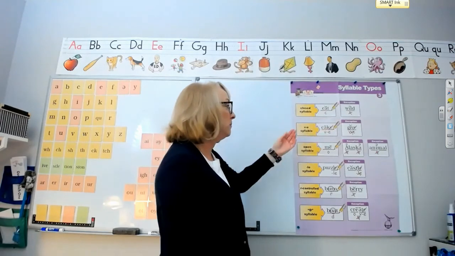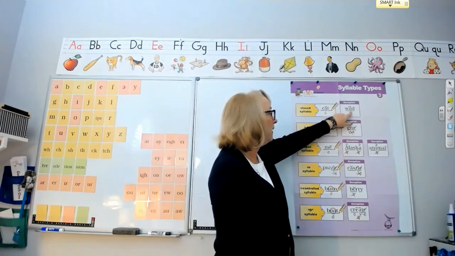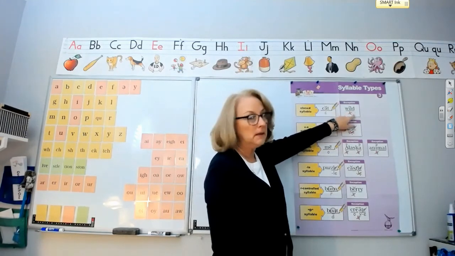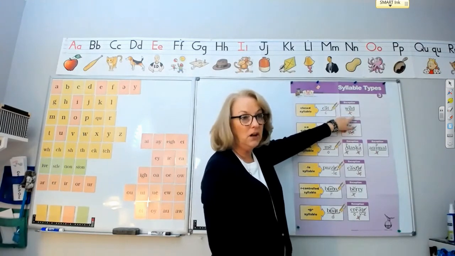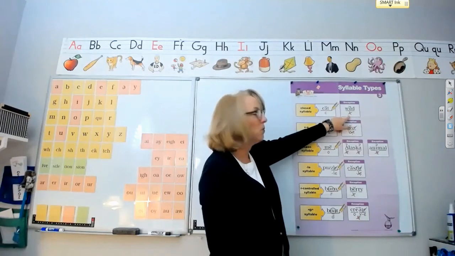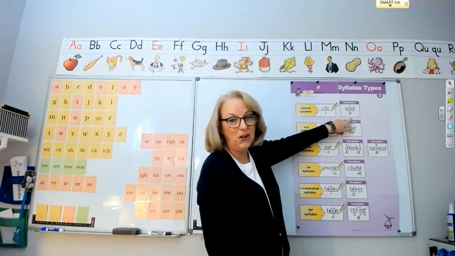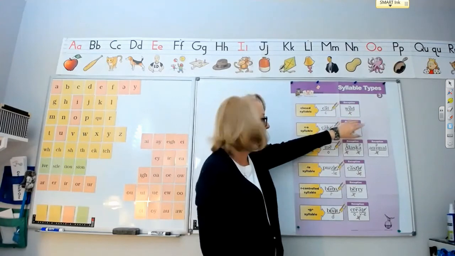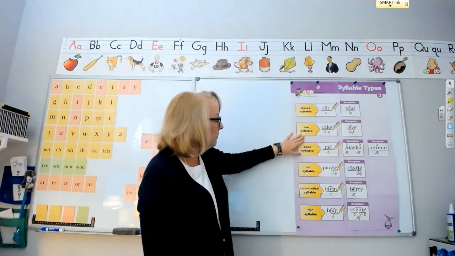Well, in the closed syllable exception, we still have the pattern, one vowel followed by one or more consonants, but the vowel doesn't have the expected short vowel sound. It has a long vowel sound, like in the word wild. The I-L-D says ild, or long I, instead of short. So we call that the closed syllable exception. The next one is the vowel